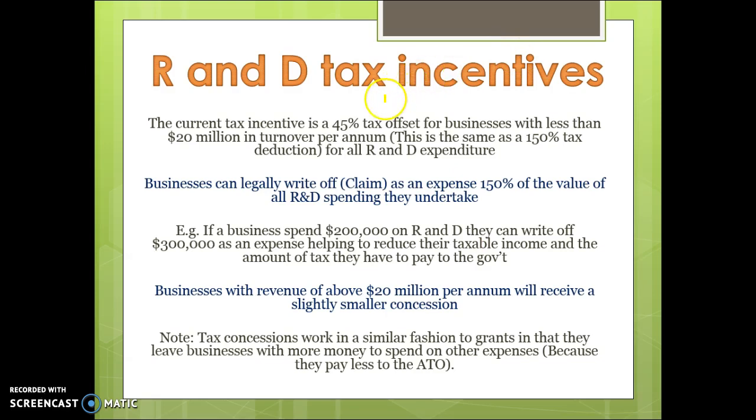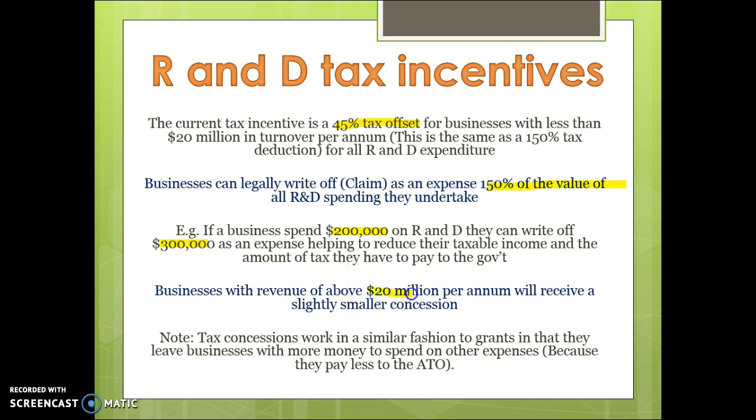So in terms of research and development tax incentives, you'll hear the term 45% tax offset for business. Basically, it means the same thing as a 150% tax deduction. So businesses can legally write off as an expense 150% of the value of all research and development spending. In practical terms, if a business spends $200,000 on research and development, they can say to the tax office, we didn't spend $200,000, we spent $300,000, helping to reduce their taxable income. And therefore they end up paying less tax. So they can inflate their expenditures and therefore artificially reduce their profits, and be able to pay less tax going forward.